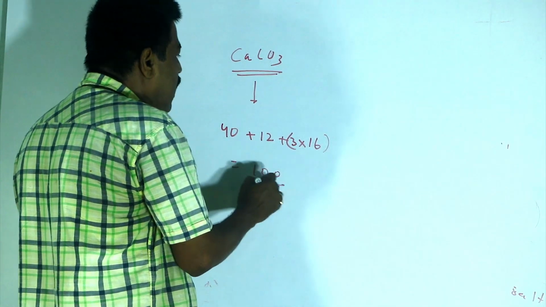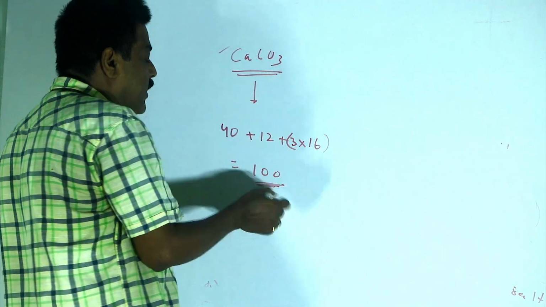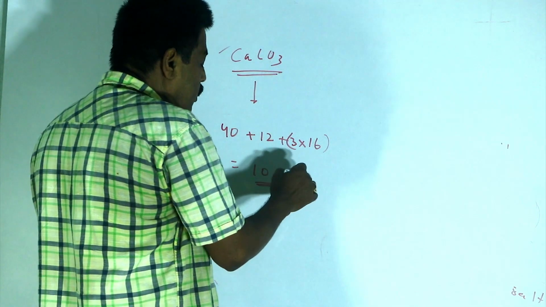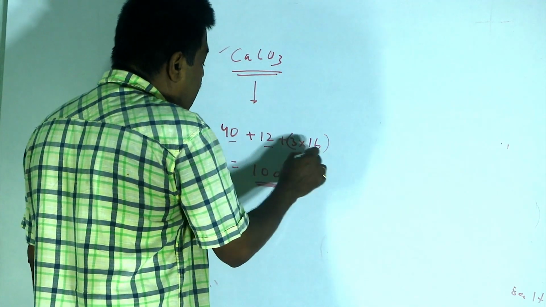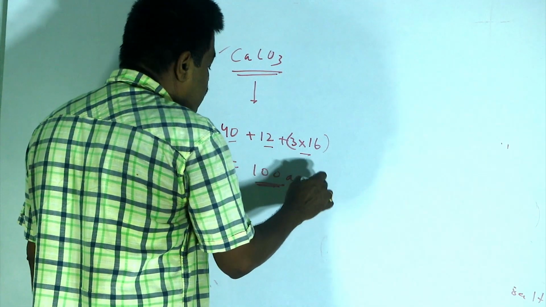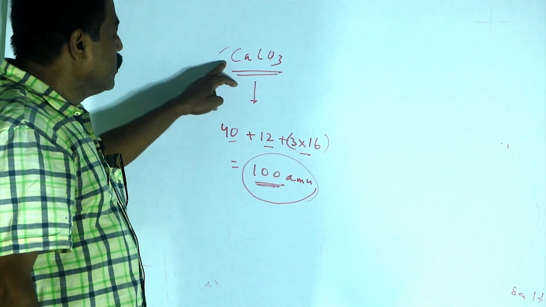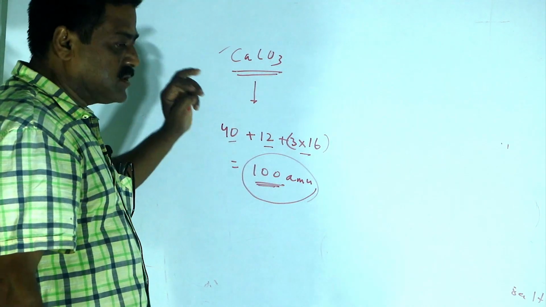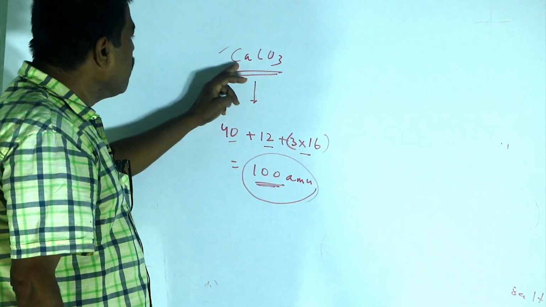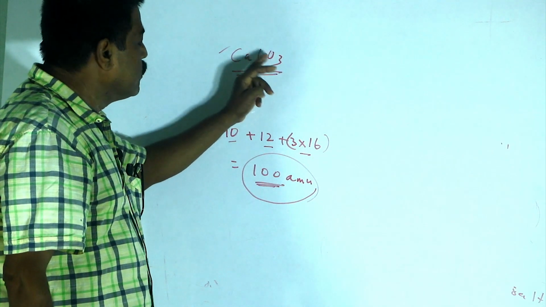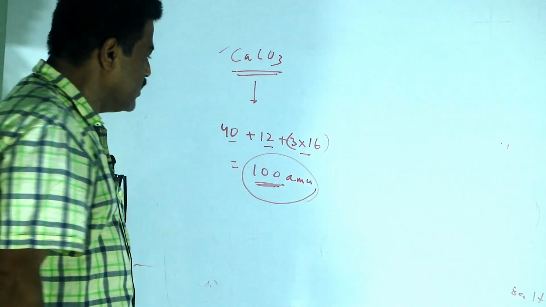This is the molecular mass of calcium carbonate in atomic mass unit, or AMU. So, to know the molecular mass of a compound, the atomic masses of the constituent elements should be known.